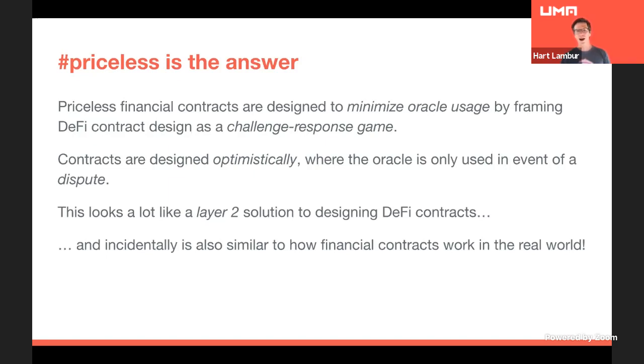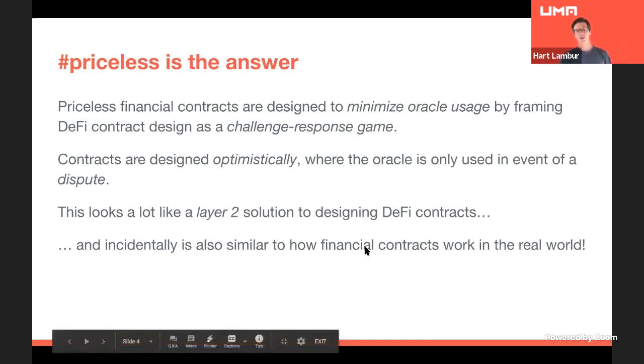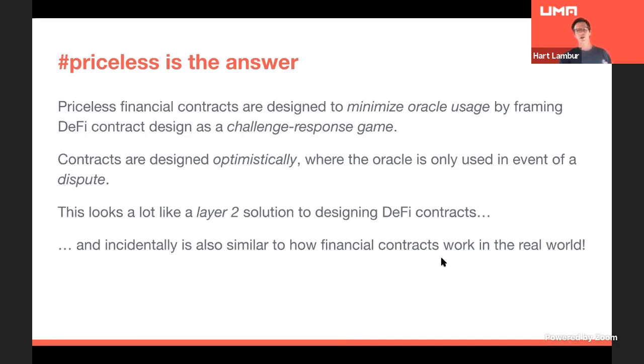And to highlight why this is layer 2 like, in a layer 2 game, things are happening optimistically, and you only use the exit game if people cheat. Same idea. And like I said before, this is very similar to how contracts work in the real world. This is how legal agreements are written.